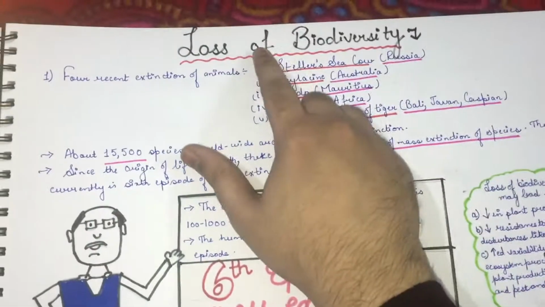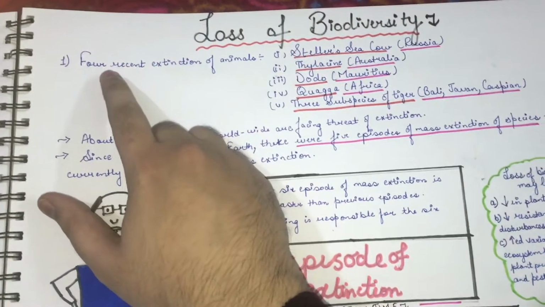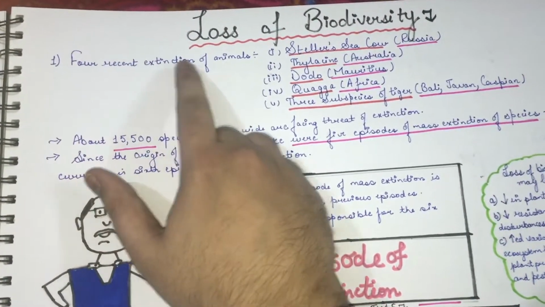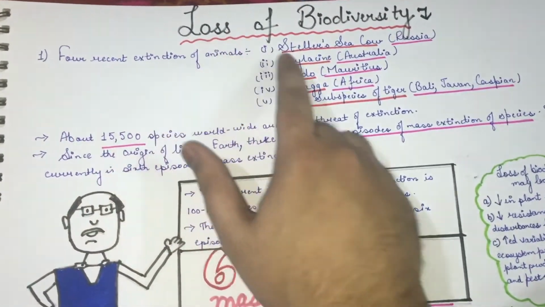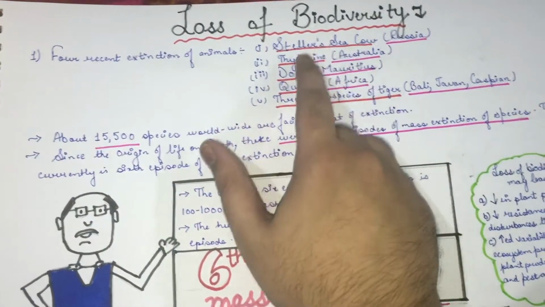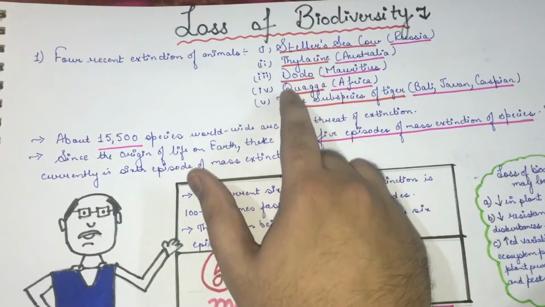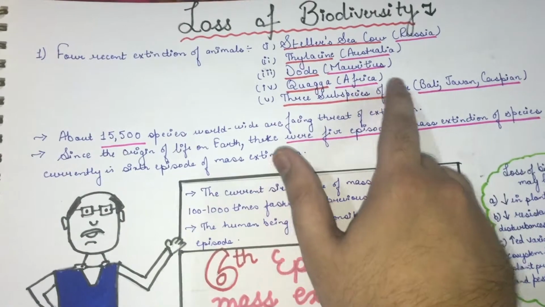So let's get started. Loss of biodiversity. According to the NCERT, 4 recent extinctions of animals have been reported: Steller's sea cow, Thylacine, dodo, quagga, and 3 subspecies of tiger.